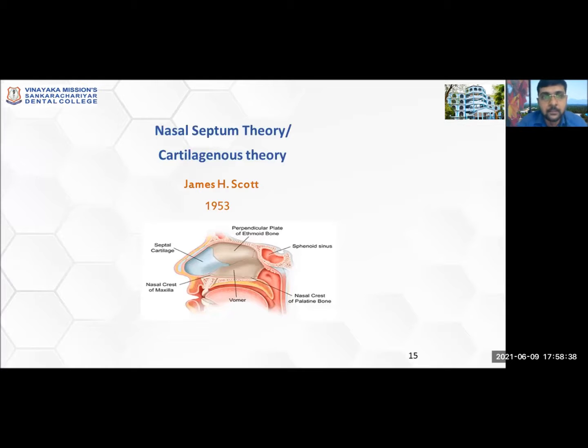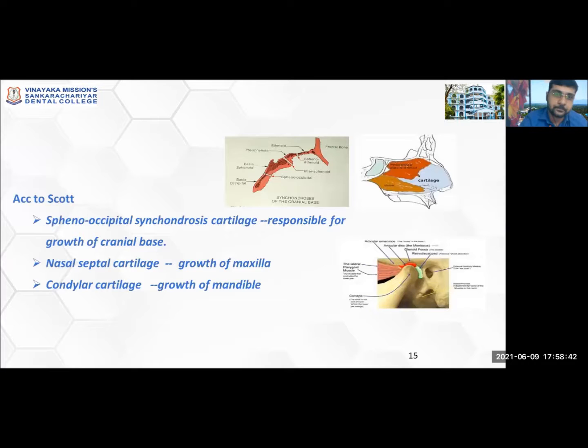The next theory to come was the nasal septal theory, or cartilaginous theory, by James Scott. According to Scott, the cartilages are the structures responsible for craniofacial growth. They are the primary growth centers. According to Scott, there are different cartilaginous structures present in the craniofacial region.